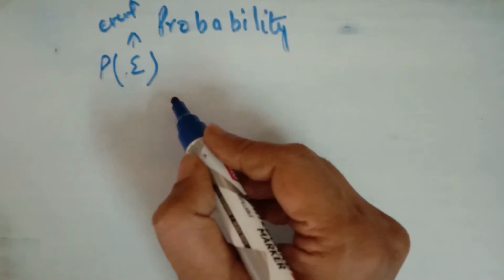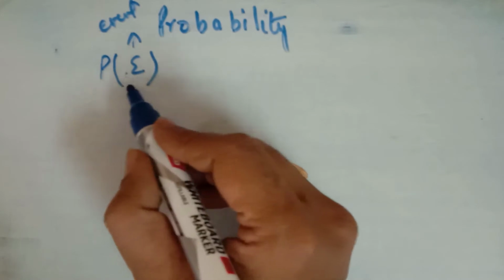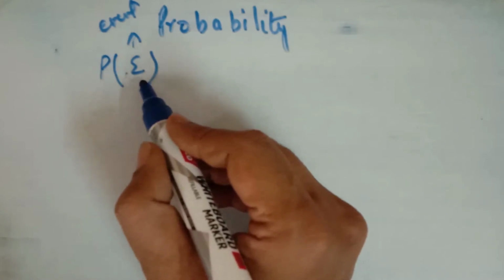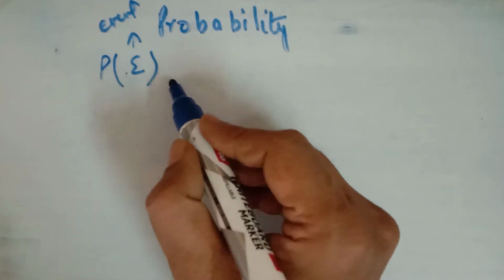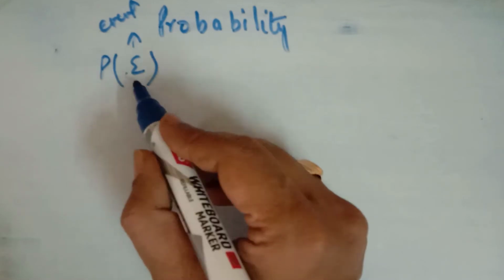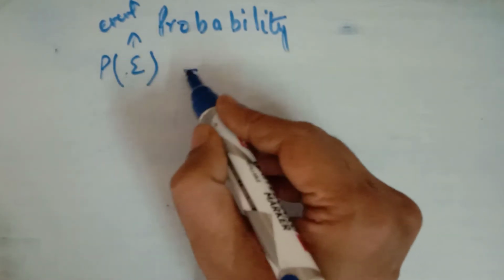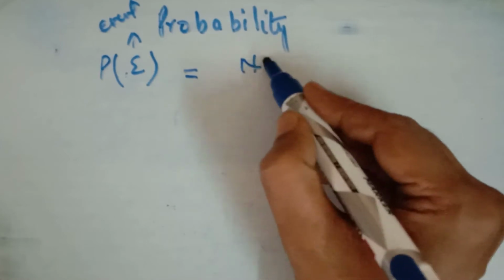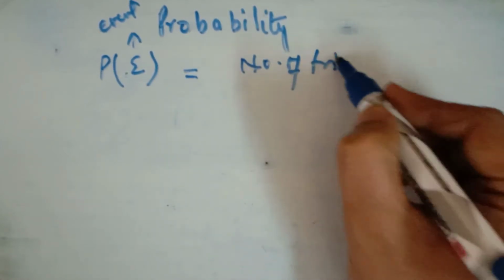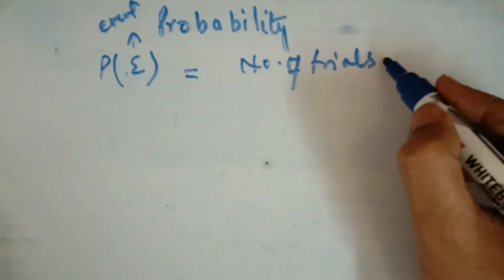So the empirical formula of probability is denoted by P(E), where E is the event, and it denotes the probability of getting the event, which is equal to the number of trials in which